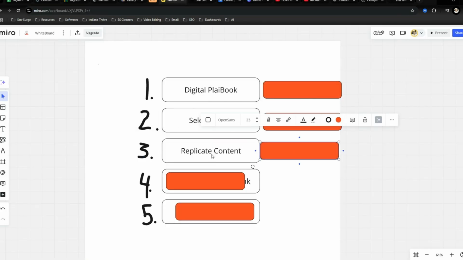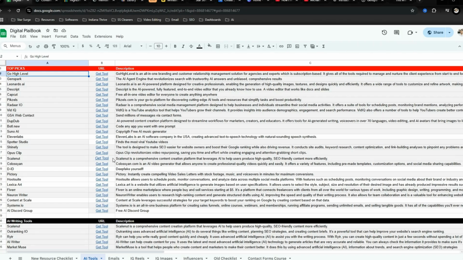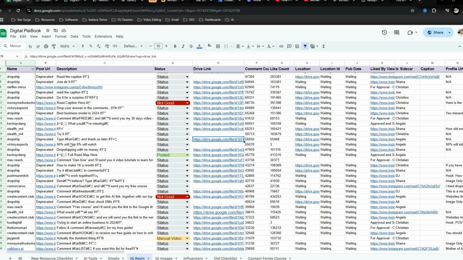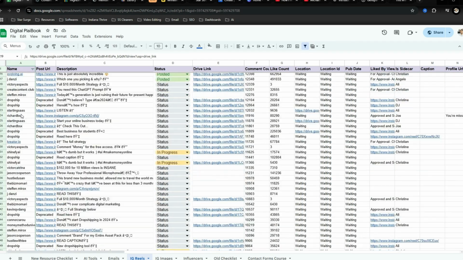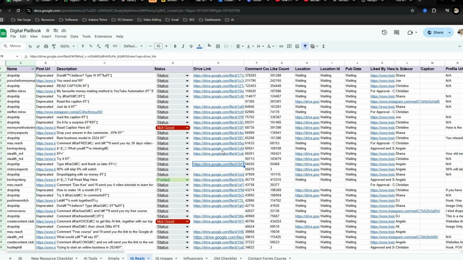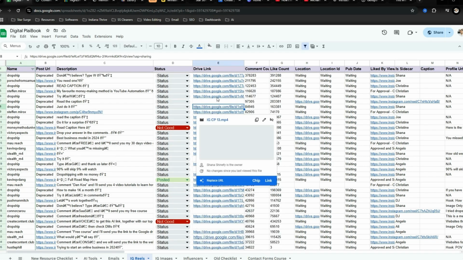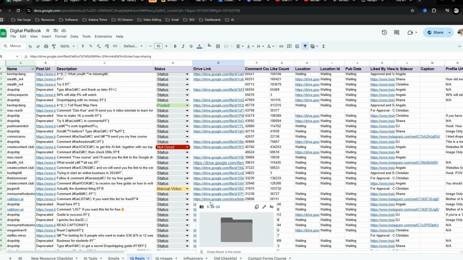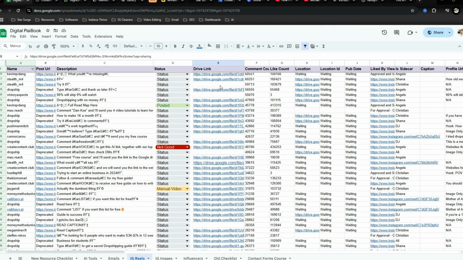Next step is going to be replicate content. I say replicate because in the digital playbook, if we go under IG Reels, what my team has done is they have gone through different accounts and they have replicated content that has been proven to work. So all you would need to do is essentially just download these to your computer, to your phone, whatever you're using, and then you would want to upload them onto your different social media accounts. Now, what I would recommend is going into a software like CapCut and adding some overlays, captions, maybe some background music just to change it up a little bit.